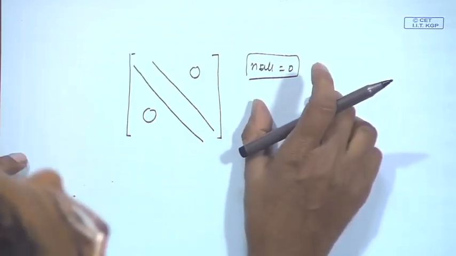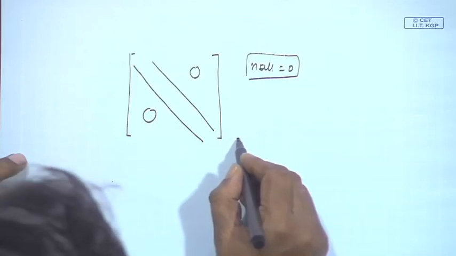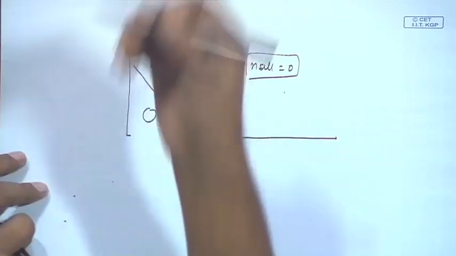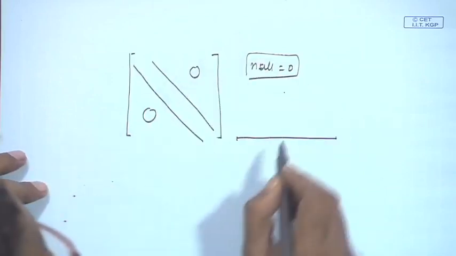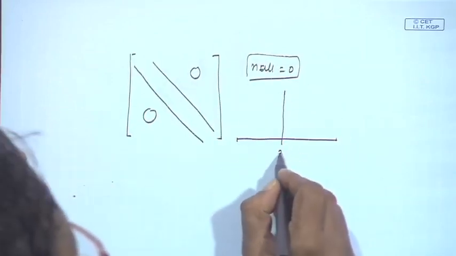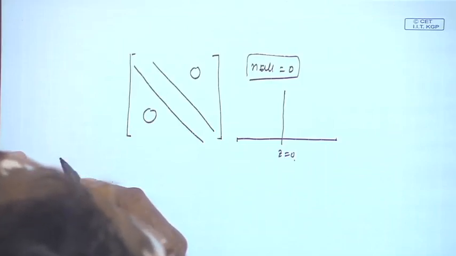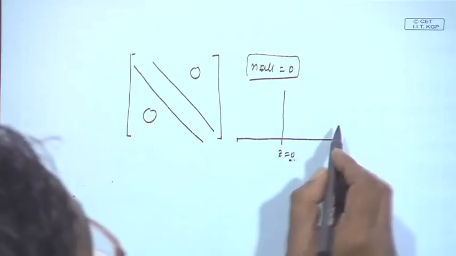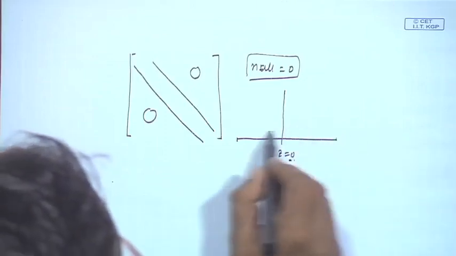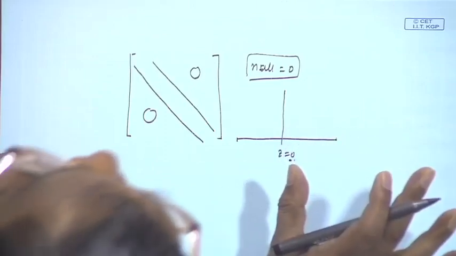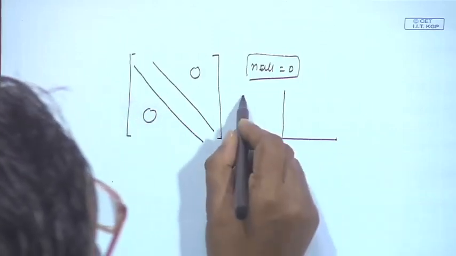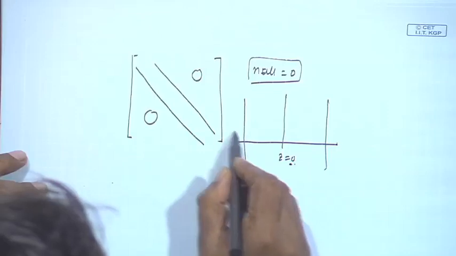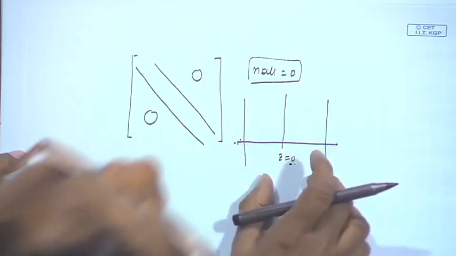So, if this is the case, then when we test, suppose you are making a z test, that z value is 0. So long as your statistic is close to 0, you are accepting this. When you are rejecting, you are saying that my computed value is sufficiently away from 0.